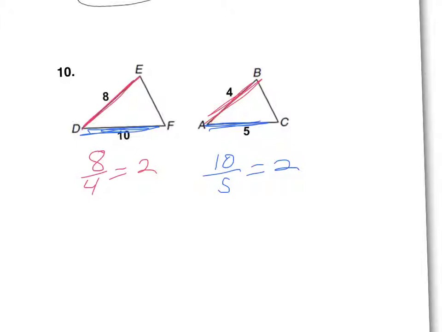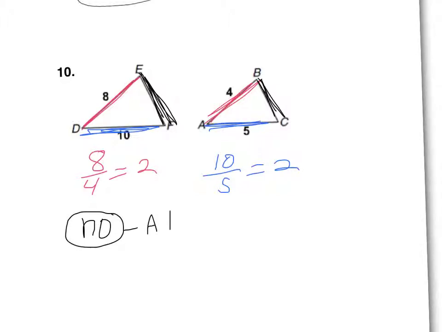Alright, what about the last set of line segments? EF and BC? We don't know what they are. Now in geometry, we spend a whole unit on similar triangles and on when you can say they're similar or not. And we actually discuss more rules besides just the rules that we're discussing now. But the fact is, we don't have enough information. So are the two triangles similar? No, at least not that we know of.